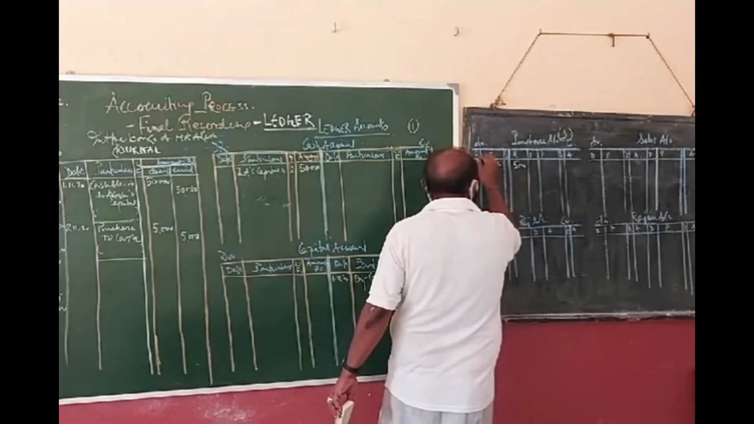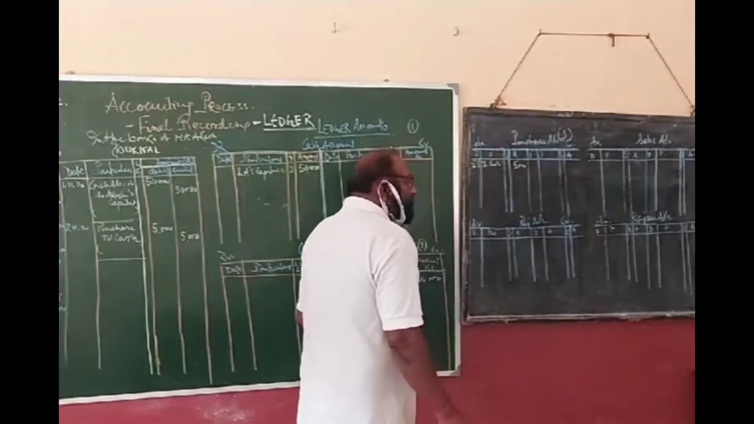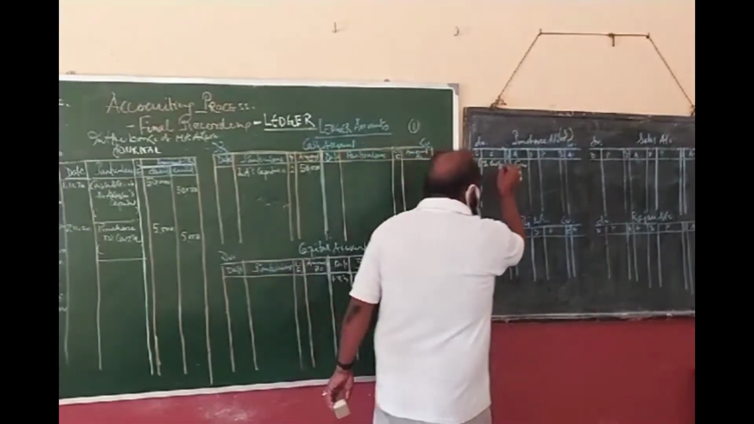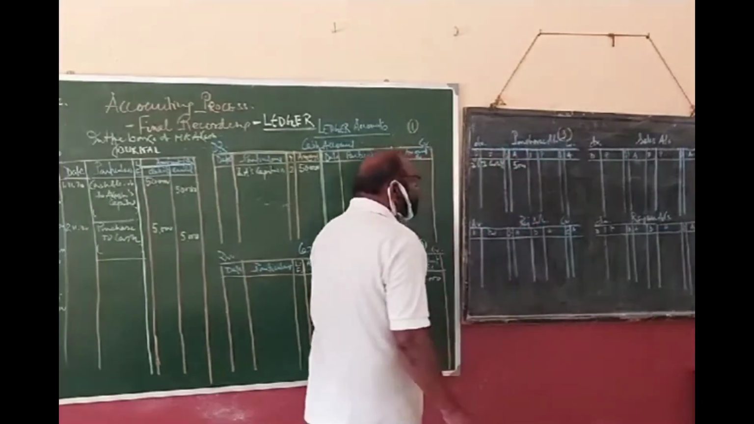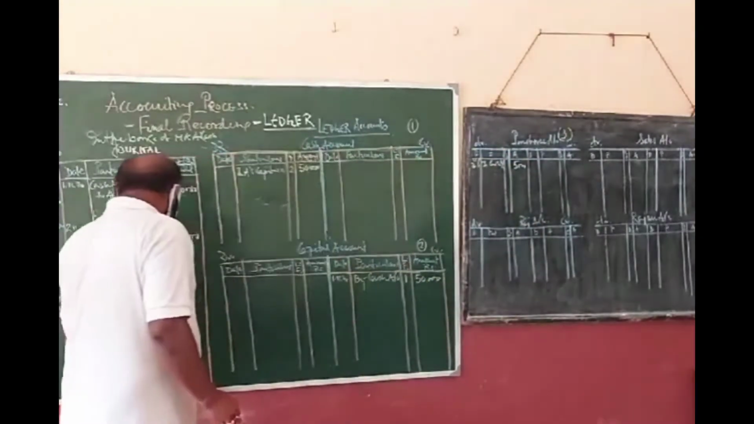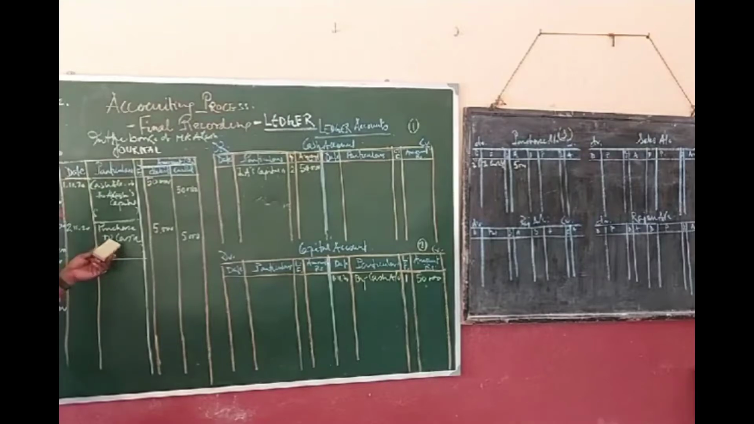Say the 2nd, 2112, 5,000. Clear? Actually, we should write account. The page is small. That is why I have done it this way. Okay. Now, purchase goods for cash. What is the narration? Being the goods purchased for cash.